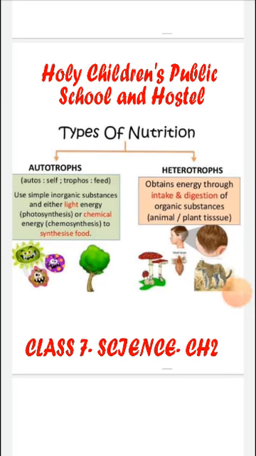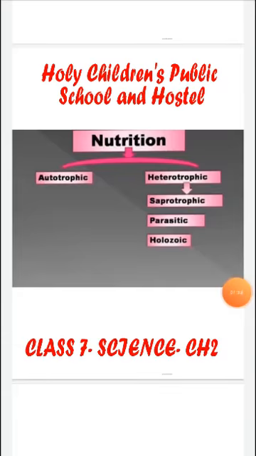Again, heterotrophic nutrition is of three types. First one is saprophytic, second one is parasitic, and third one is holozoic nutrition. So coming to the first one, that is saprophytic nutrition. Saprophytes are the living organisms that live and feed on the dead and decaying organisms. For example, rhizopus. Rhizopus is also known as bread mold, yeast, and third one is agaricus. Agaricus is also known as mushroom.